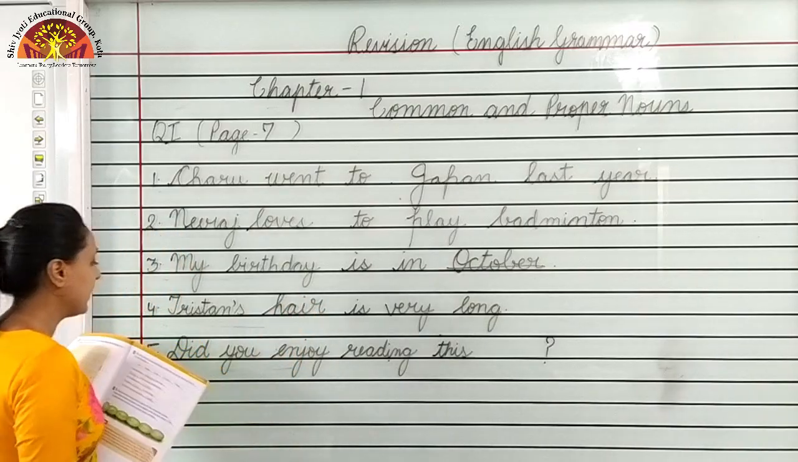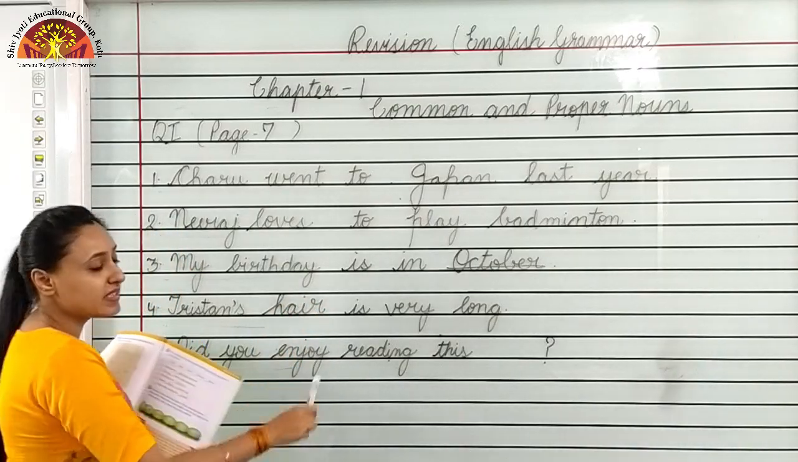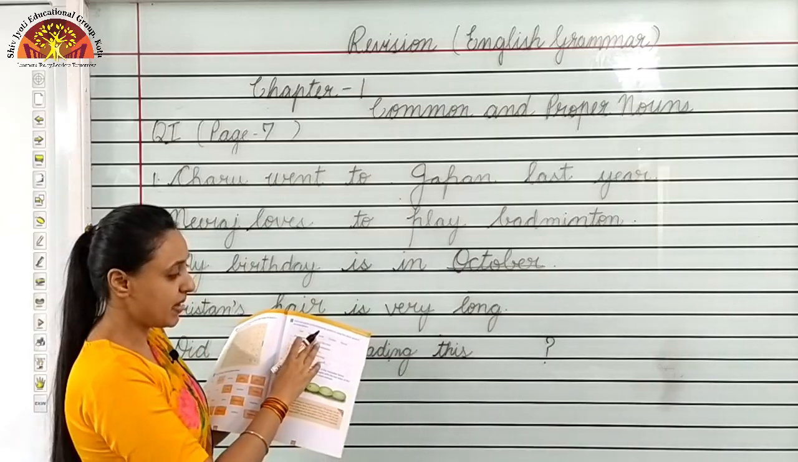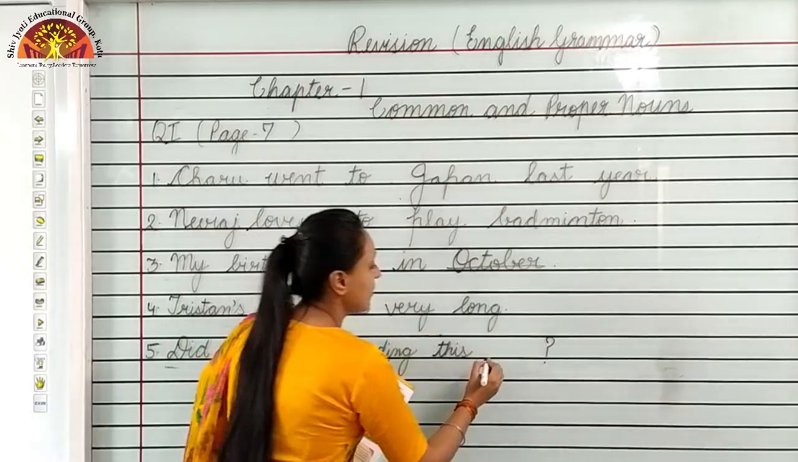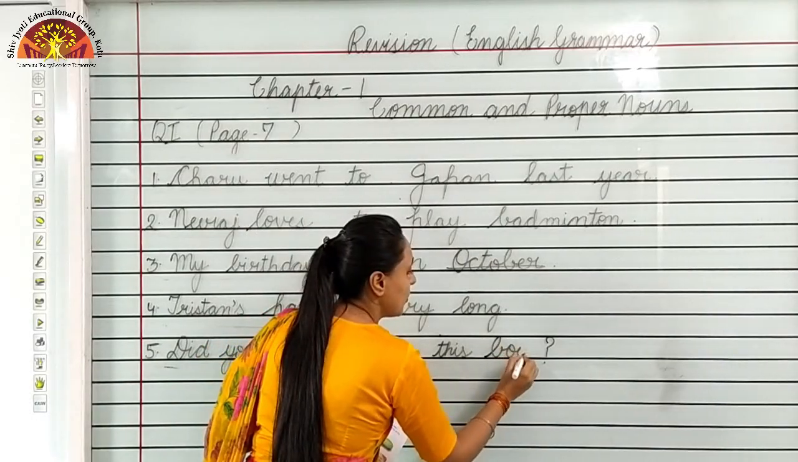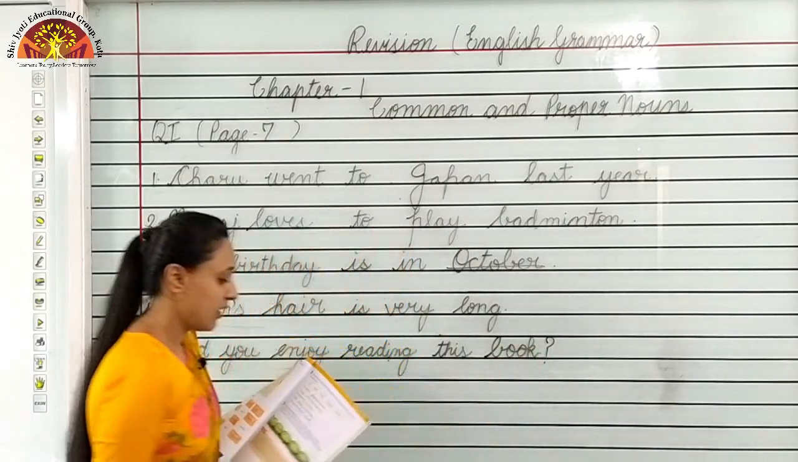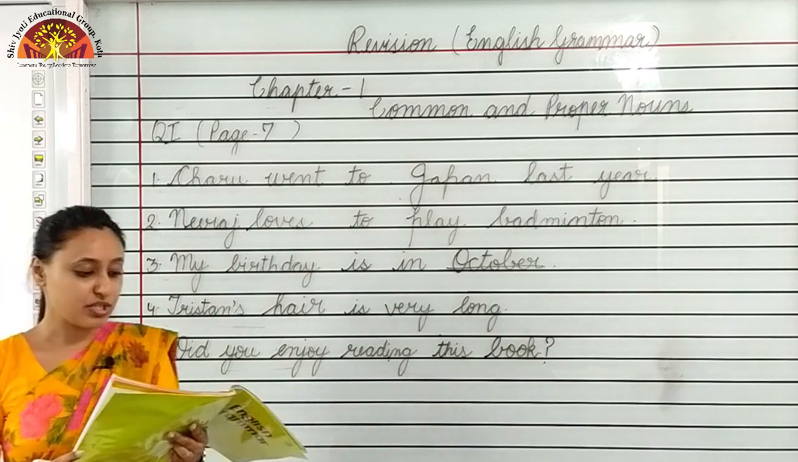H-A-I-R, hair. Then did you enjoy reading this dash? Hair, Japan, book. Obviously book. We enjoy reading a book. So, answer is B-O-O-K, book.